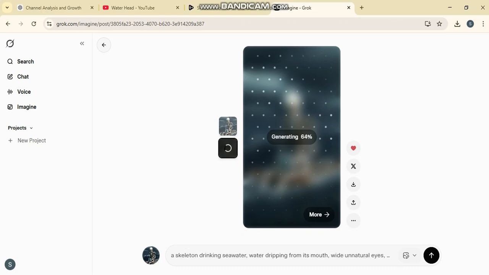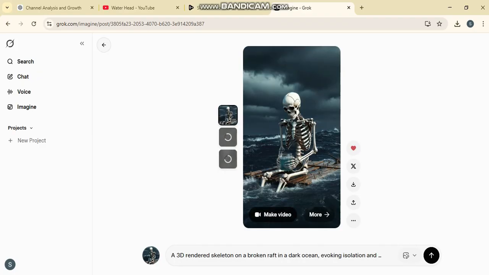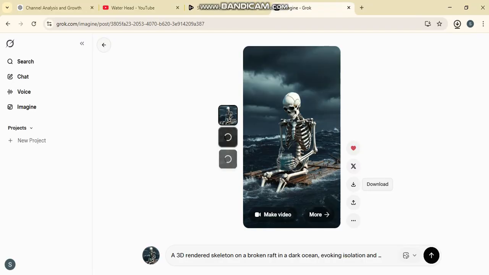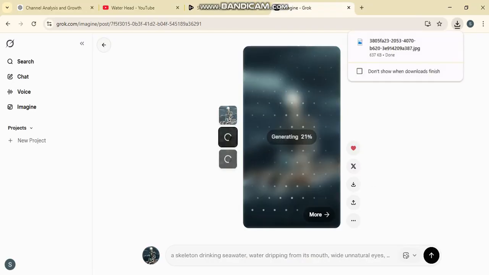Now I'll show you how we're going to animate this. Let me explain the animation process. There are two ways to do this. One is to generate the image first. Once it's ready, right where the image appears, you can actually animate it directly from that spot. But if you don't want to animate it from here, you can just download it from here, okay? It'll start downloading. Your image is being generated and all your images will be generated, okay?